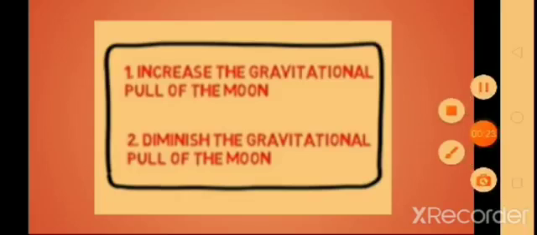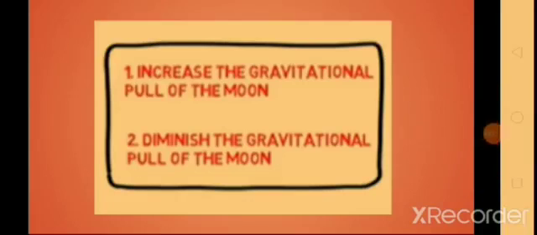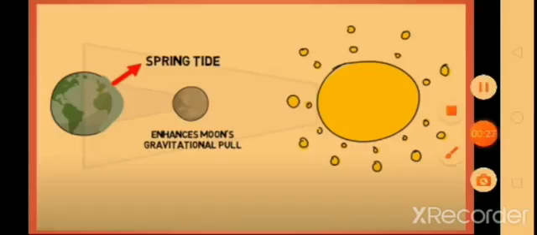I hope we all are clear till this. Then springtide, once more: when the moon, the sun and the earth are in the same line, tides are higher and cause springtide.